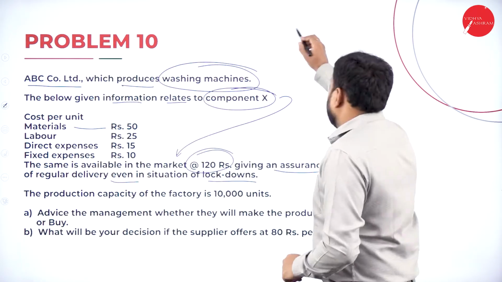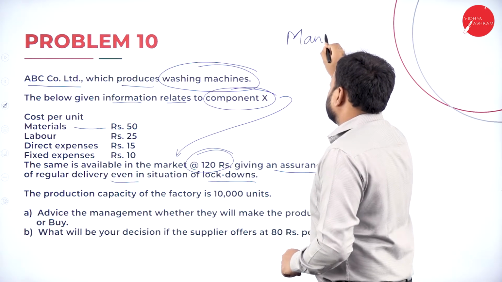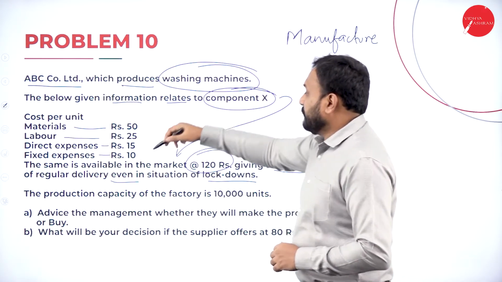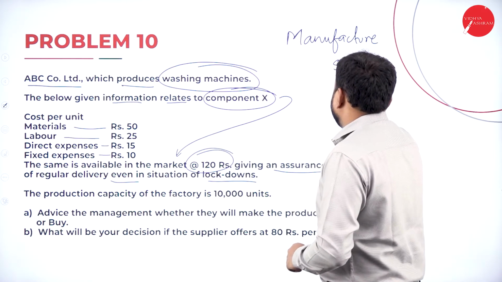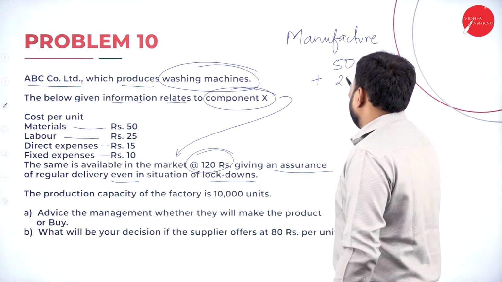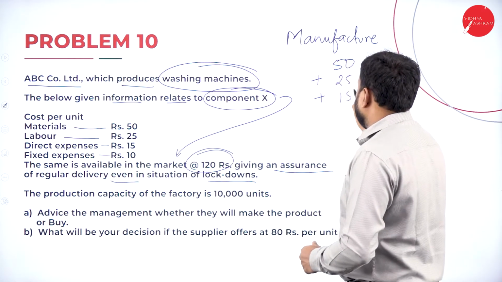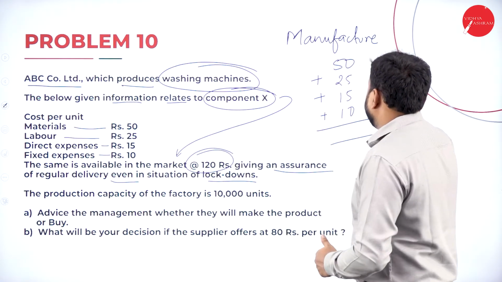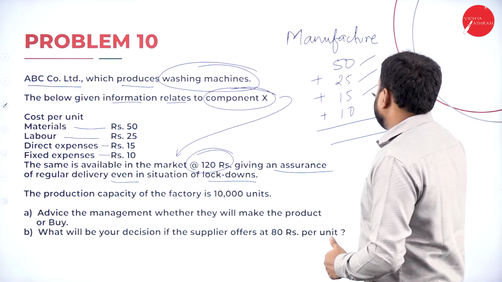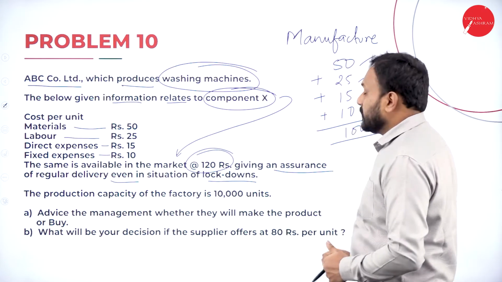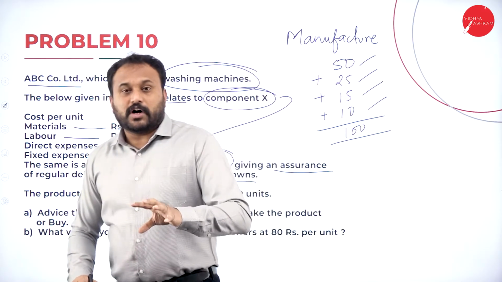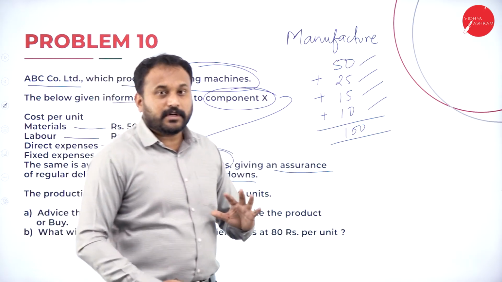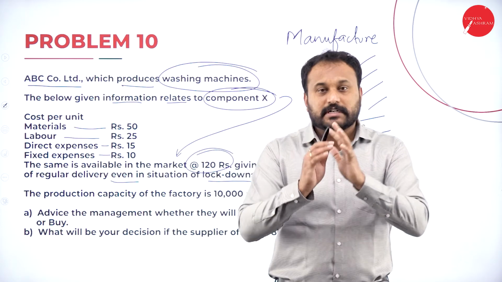That means here, understand, if you manufacture, so everything you are supposed to add, isn't it? So it is 50 plus, then you have 25 plus, then 15 plus, again your fixed expenses is 10. So if you go with 50, 75, then 90 and 100 it is. Total is how much? 100. So what you feel is total cost when you go with manufacturing a product, it is how much? 100 rupees.